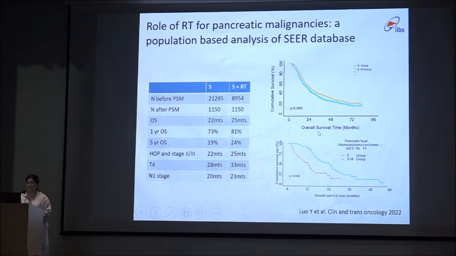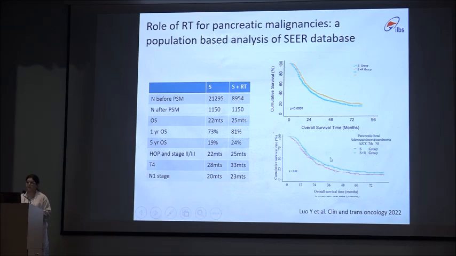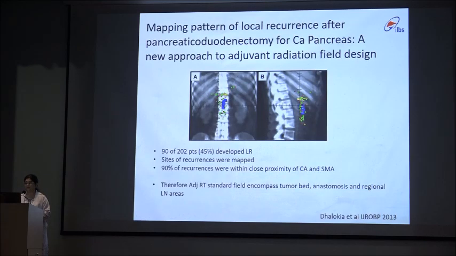Another SEER database review compared surgery with chemotherapy to surgery, radiation, and chemotherapy. In a propensity score matching with 1150 patients in each arm, the 5-year overall survival is 19% versus 24%. Also, they found that patients with T3, T4 disease, adenocarcinoma, or CA pancreas with infiltrating ductal carcinoma with T3 disease and node positive disease had better overall survival when radiation therapy was added as an adjuvant treatment.